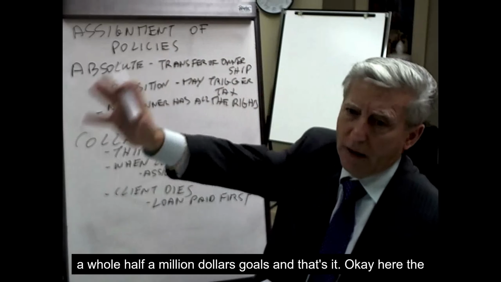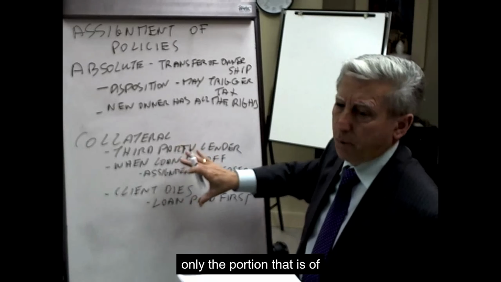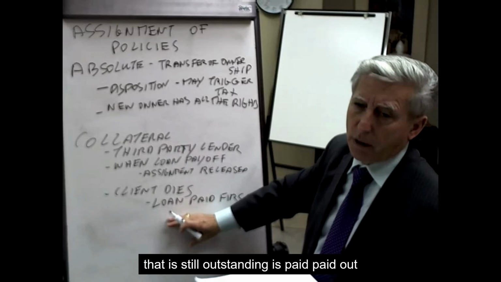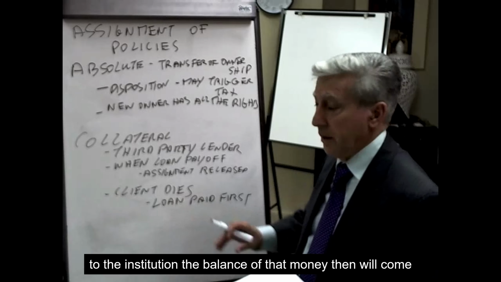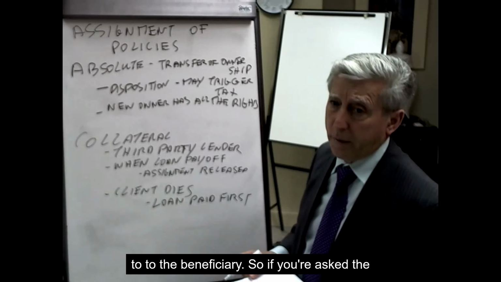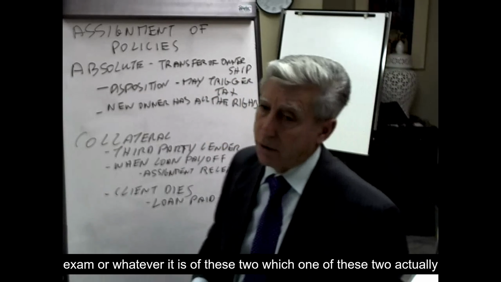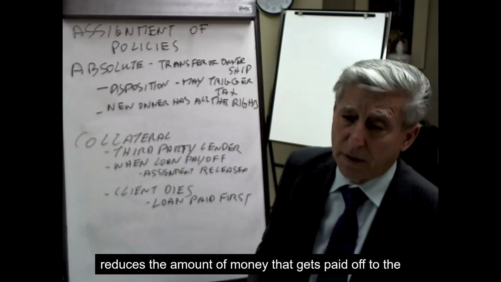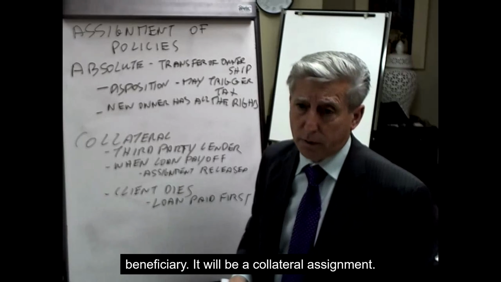So when I die, the whole $500,000 goes, and that's it. Here, the portion that is still outstanding is paid out to the institution, and the balance then comes to the beneficiary. So if you're asked on the exam which of these two actually reduces the amount of money paid out to the beneficiary, it will be a collateral assignment.